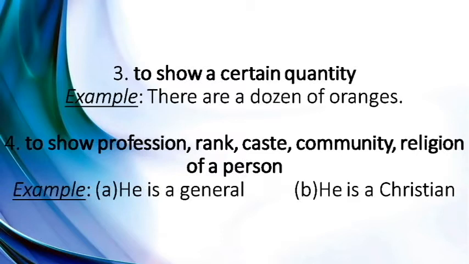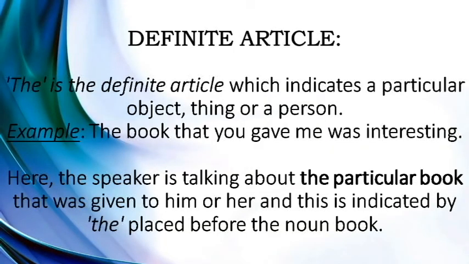For caste we can say, he is a Christian. For community we can say, he lives in a community of villages. For religion we can say, he is a Hindu. Let us now understand something about the definite article the.